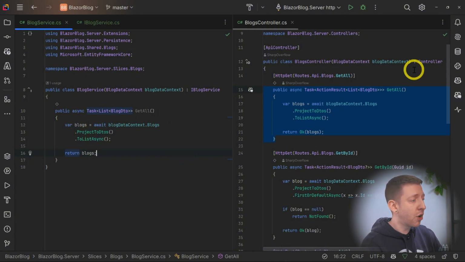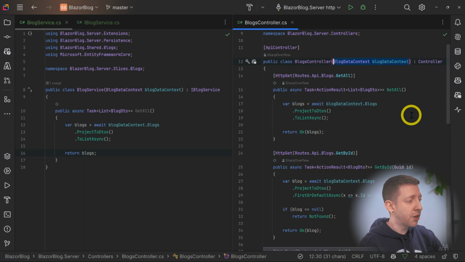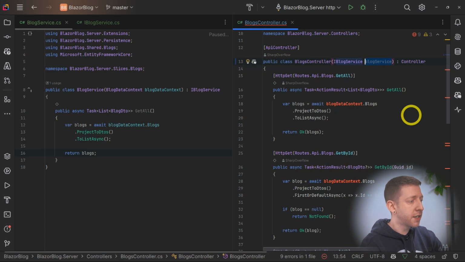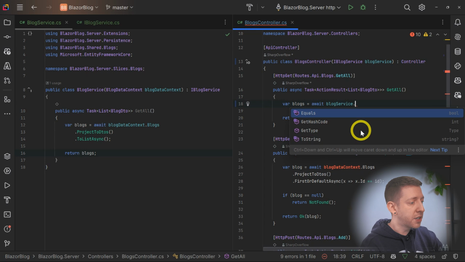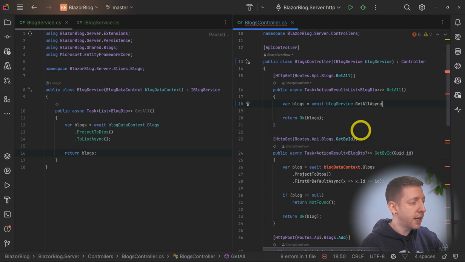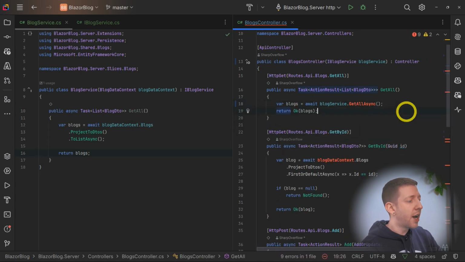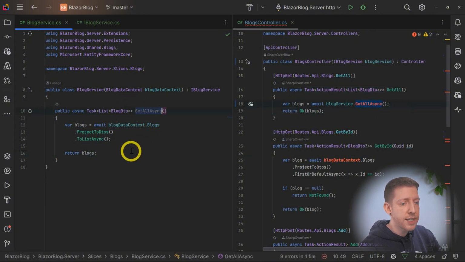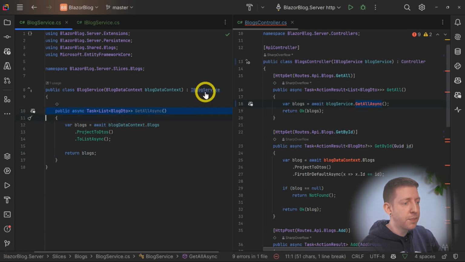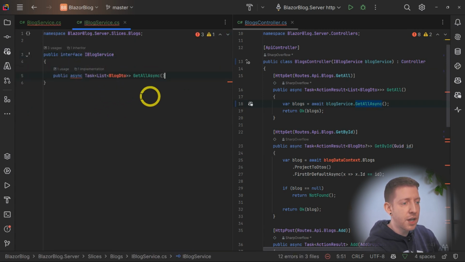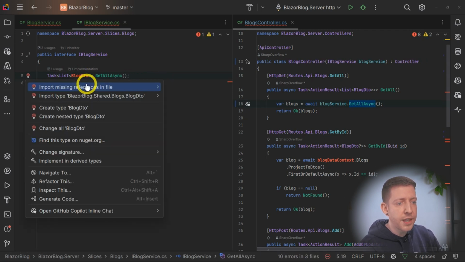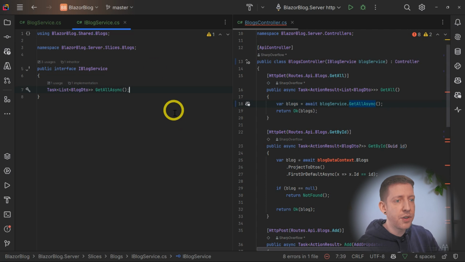And then over in the controller, we can remove the blog data context as we won't need that anymore. And instead we can inject in the blog service. And then in the getAll method, we will just simply call the blogService.getAllAsync. And then we just need to add that to our interface. So we will rename the method here to make sure it's GetAllAsync. And then let's copy this line and put this in our interface. So over in our interface, we just take away the public async and add the reference.